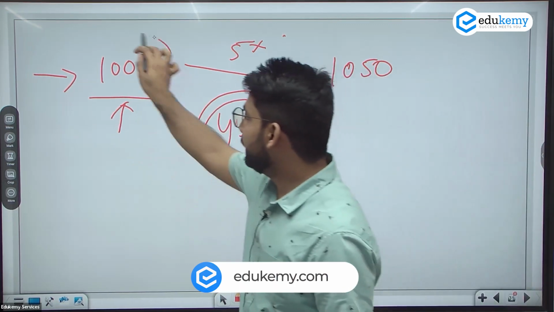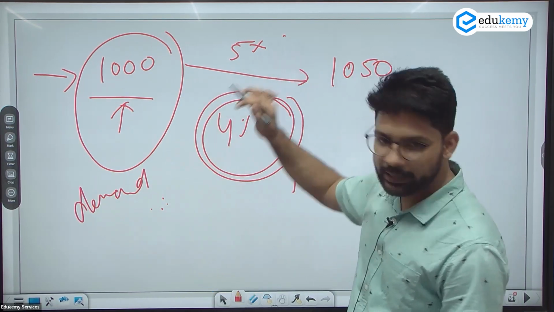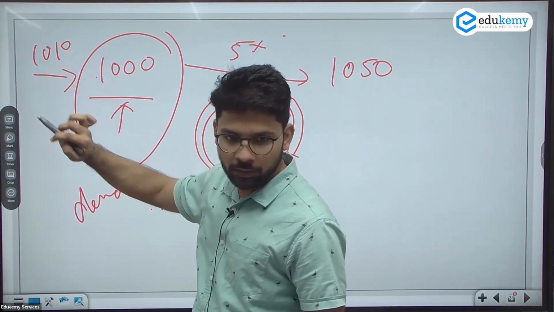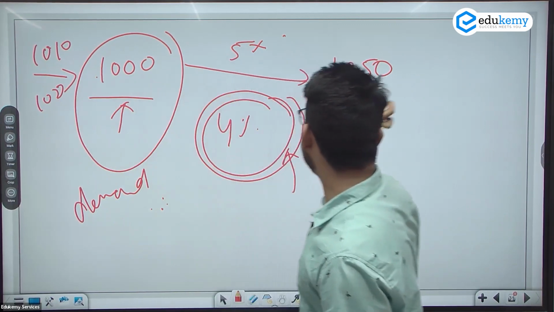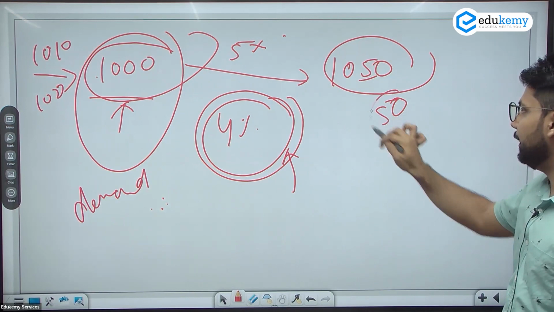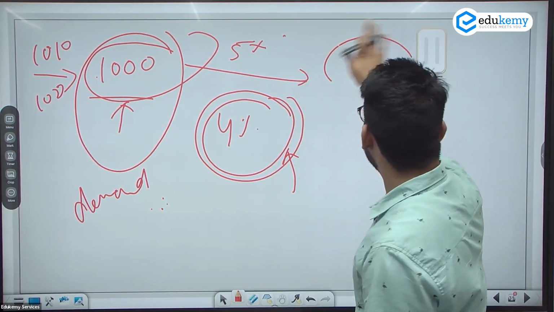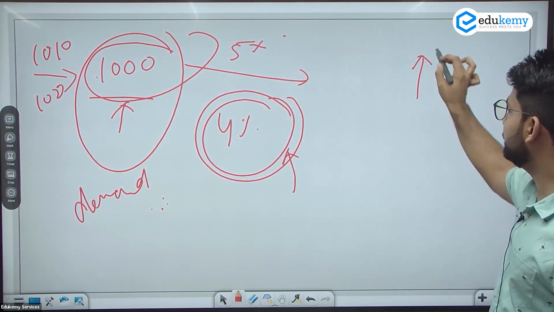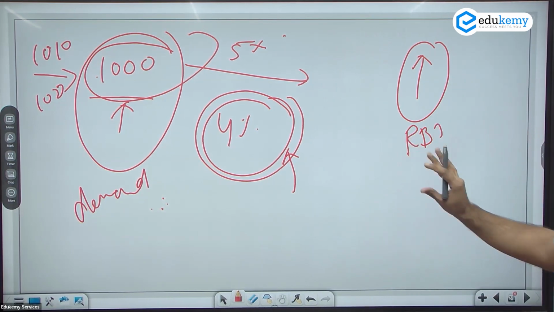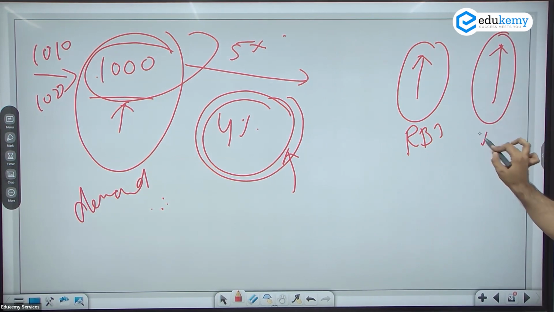So in that case, the demand of bonds will be more, means the return will be less. If demand is more, the government will increase the price to 1010, 1020. So the difference between these steps will decrease. Initially it was 50. If the demand increases more, it becomes 40. Means whenever the interest rate is increasing, this interest rate is related to the central bank of any country. In India's case, it is related to RBI. Then the bond yield will be increased.